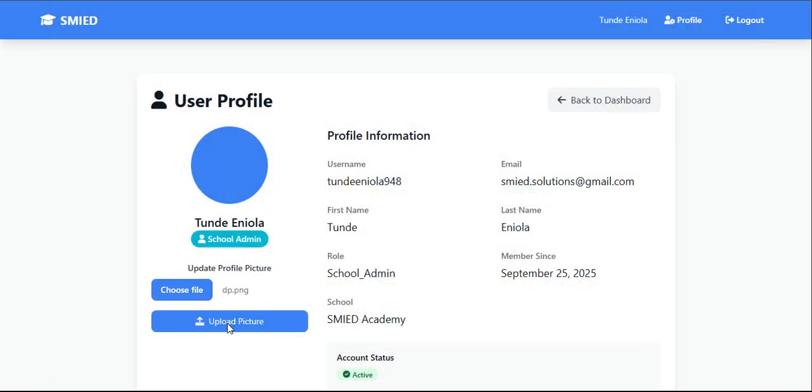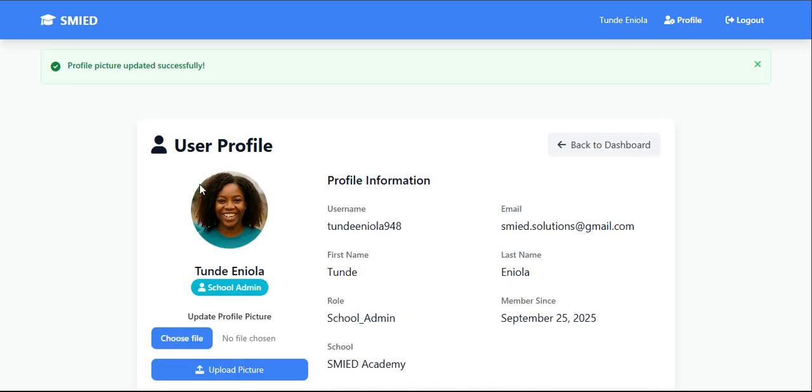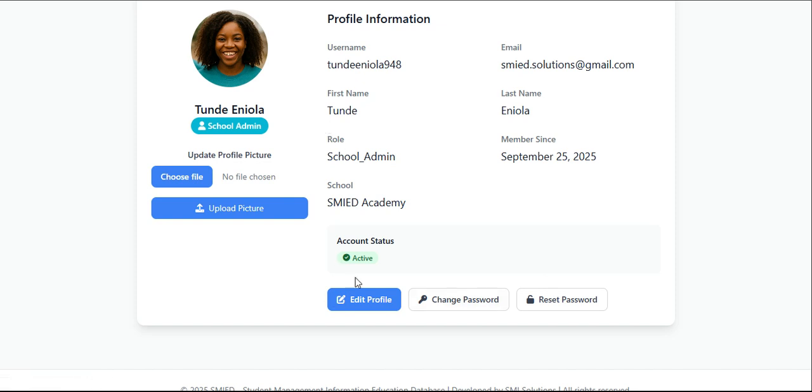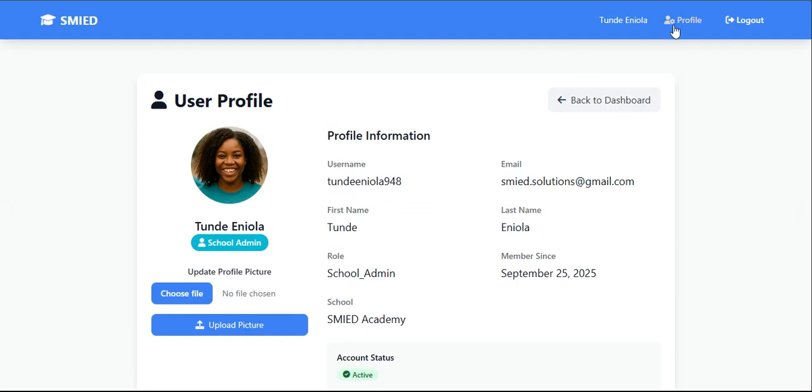Okay, then click on upload. All right, you see that's the admin's picture there. So you can also do a few things. You can change your password. All right, so that will be that for that. So let's go back to the admin dashboard.